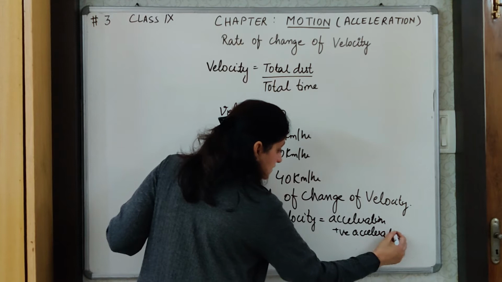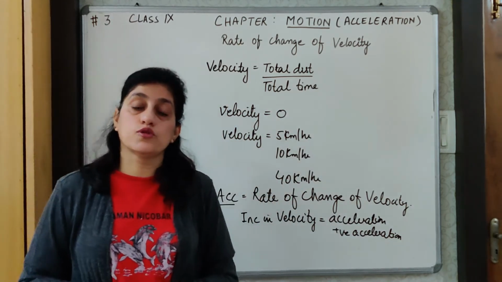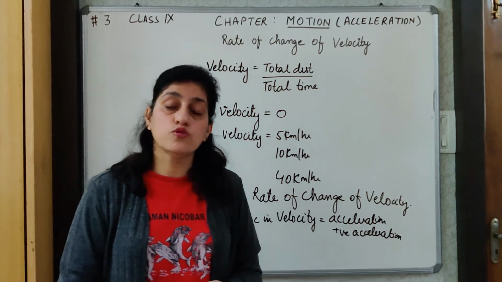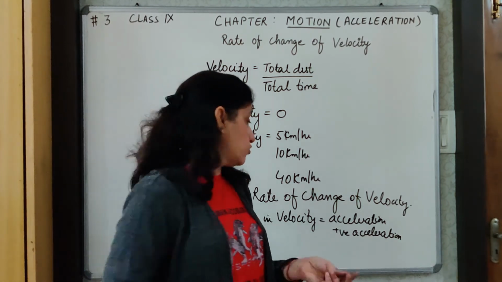By positive acceleration I mean acceleration in the direction of motion, meaning my speed is increasing in the direction in which I am moving, or the speed is changing in the direction in which we are moving.